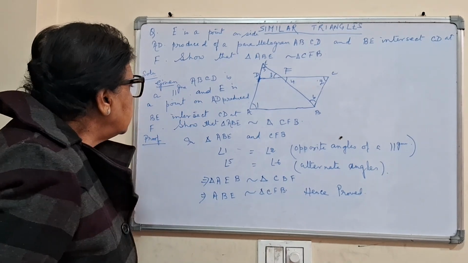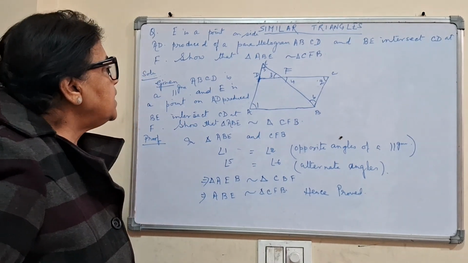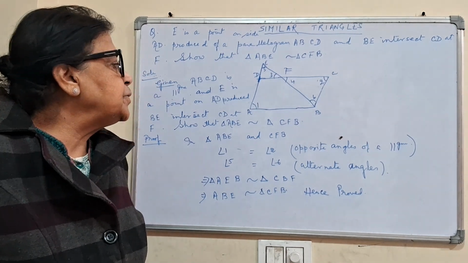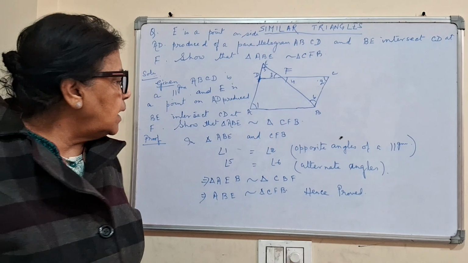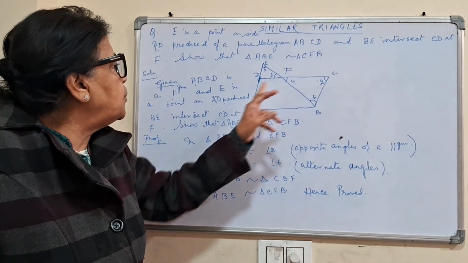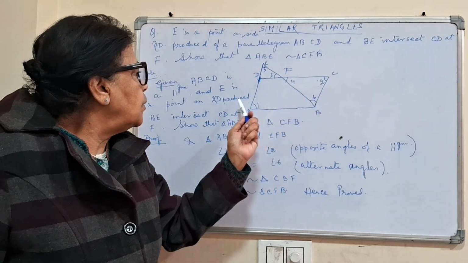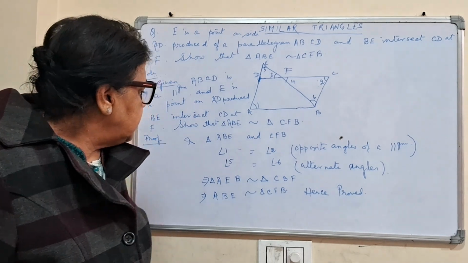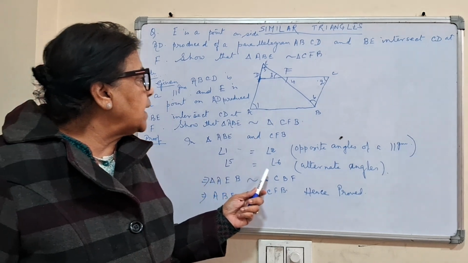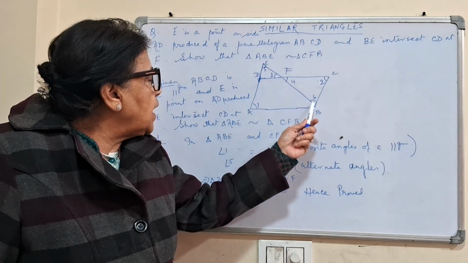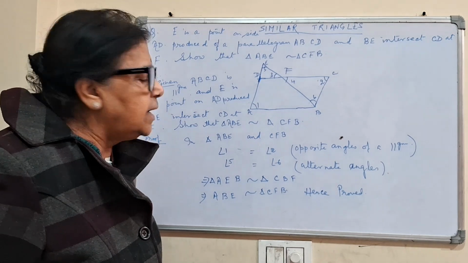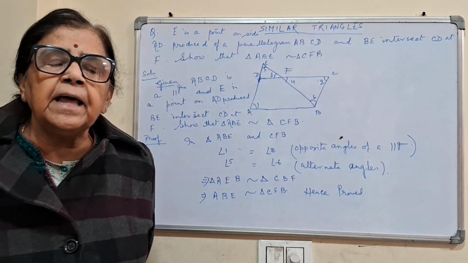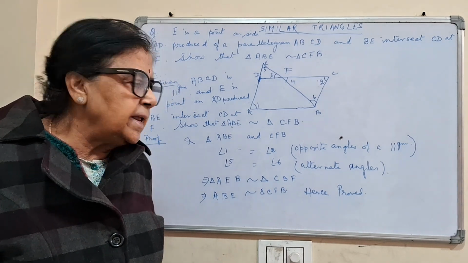Now angle 1 is equal to angle 2. Can you tell me why? It is because opposite angles of a parallelogram are always equal. Then angle 5 is equal to angle 6 because BE is the transversal, and angle 5 and 6 are alternate angles.